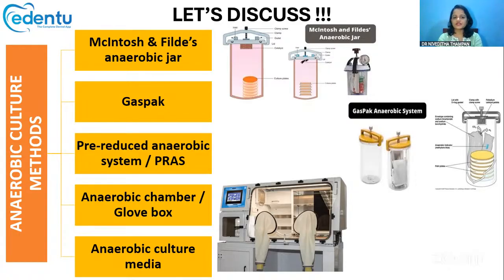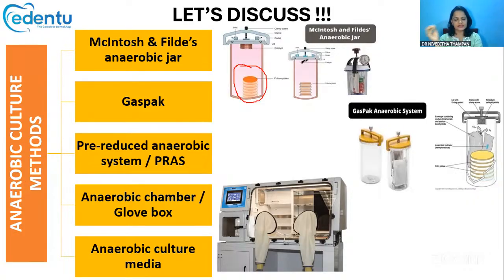This McIntosh and Fildes' anaerobic jar is a reliable method and it is widely used. It is a glass or metal jar like this, and that jar will have an inlet and an outlet. It is connected to an electric supply also. After placing all the culture plates inside this anaerobic jar, they remove all the air within the jar.